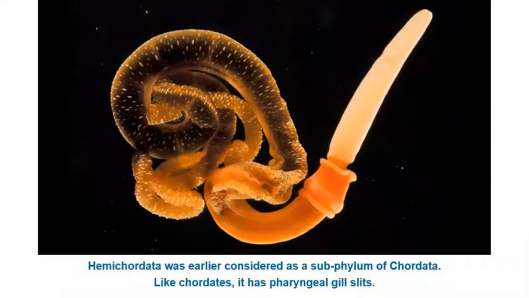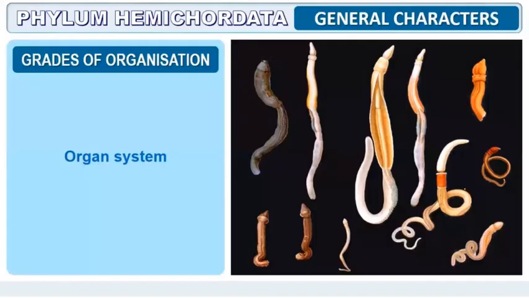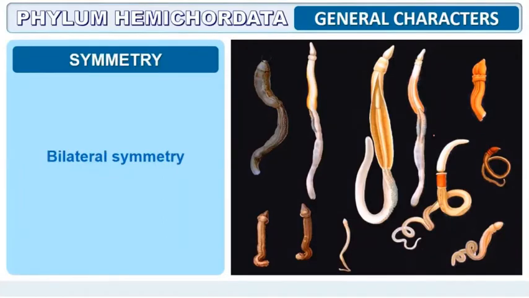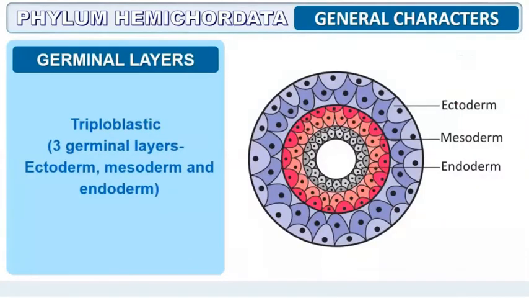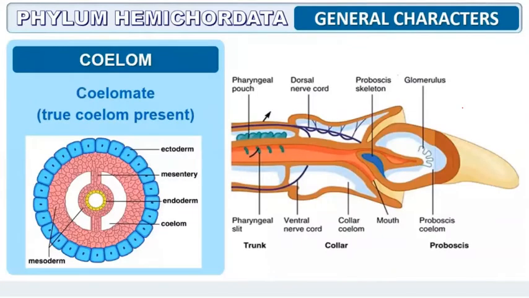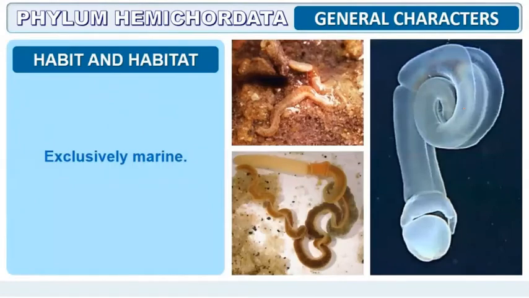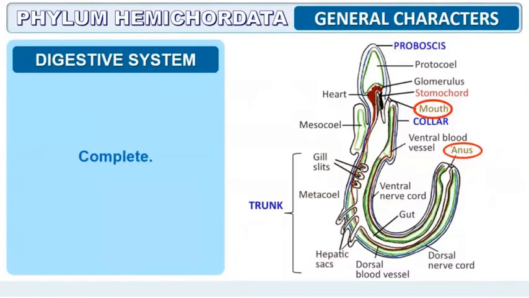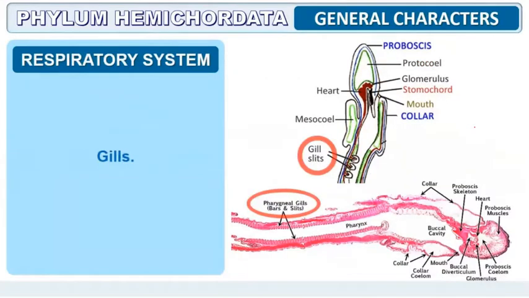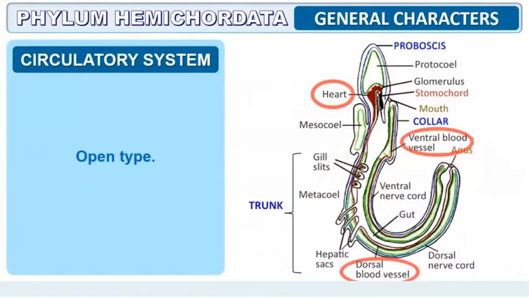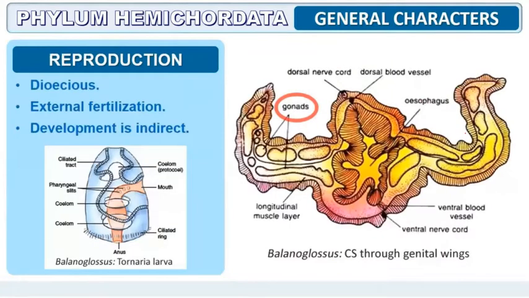Hemichordata was earlier considered a subphylum of Chordata. Like chordates, it also has pharyngeal gill slits. The grade of organization is organ system. The body is bilaterally symmetrical. They are triploblastic and coelomate. They are exclusively marine organisms. The digestive system is complete with mouth and anus. Respiration is through gills. The circulatory system is open type.